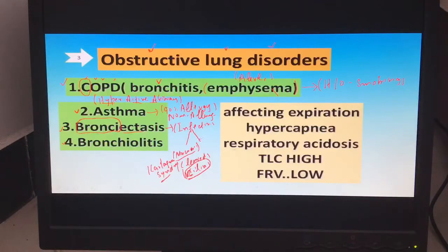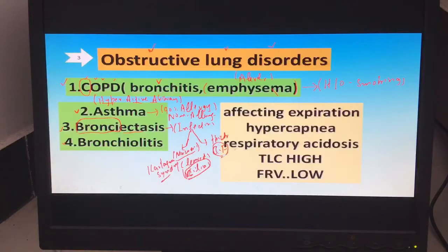One thing is that mucus is produced but not cleared. The second is that the mucus is very thick and hard to clear, for example in cystic fibrosis.